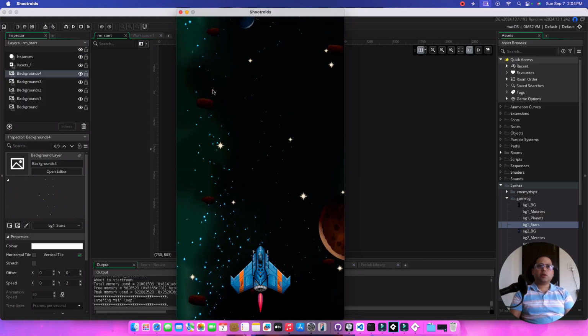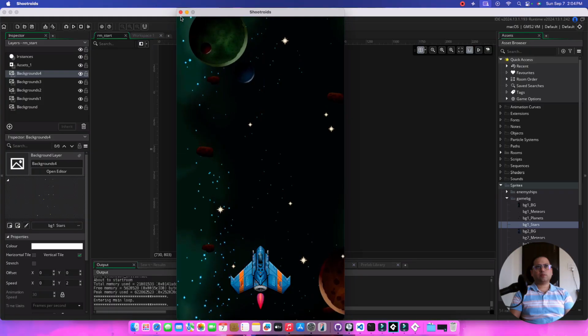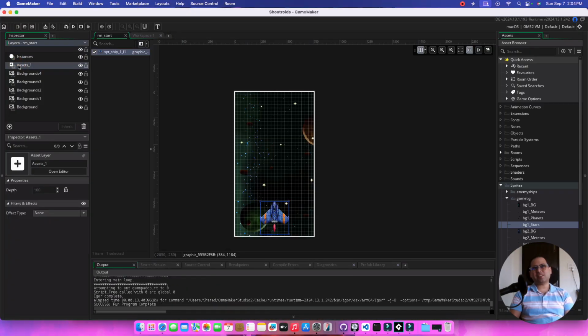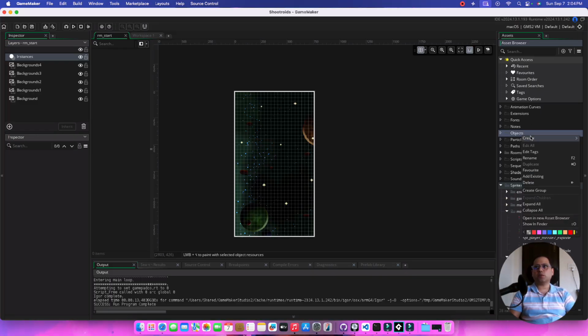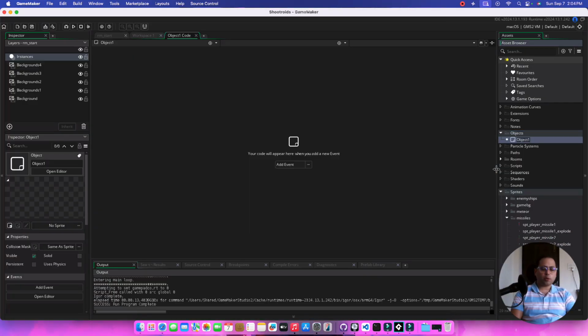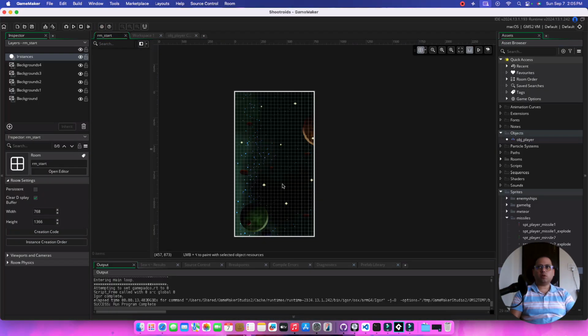So now the next thing you can notice is we cannot move left, right, or up, down with the ship because we have an asset here. Is this a sprite? Sprites have no logic, and that is not what we want. So we want to add some logic into the spaceship. We should be able to move up, down, left, right. For that we have to create an object. We right click out here and create an object, or we can use Command-O, but right click is okay. So we call it obj_player, and a player needs a sprite. We actually give it the sprite, and that should make it a little bit more usable.